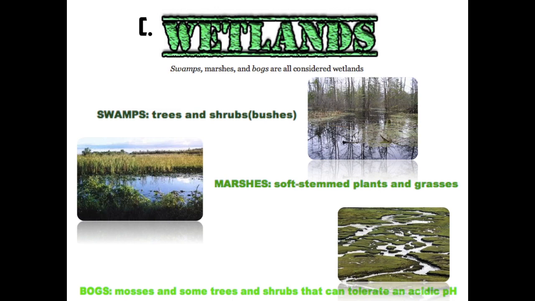Those are actually marshes. If we think of a swamp, you have to think of the woody plants, such as trees and shrubs. Water many times flows through. It's slow moving, a little more stagnant than what a river would be, but it is slow moving. Marshes have no woody plants, just soft stem grasses and plants, and this is going to be more stagnant. And then bogs, pretty much just mosses.